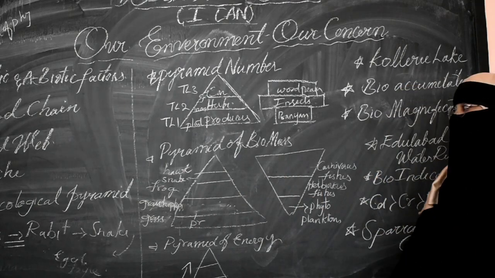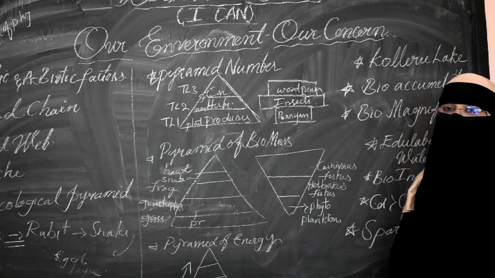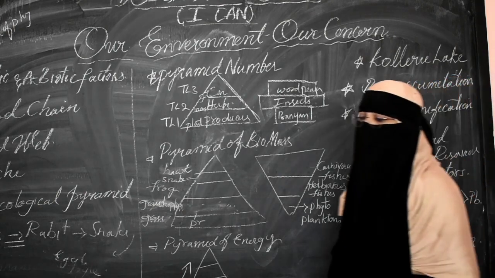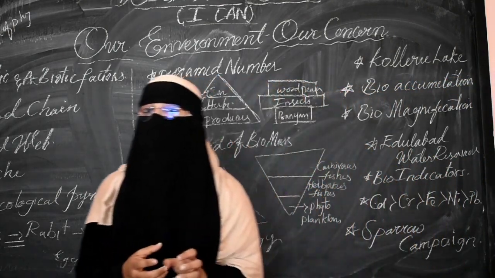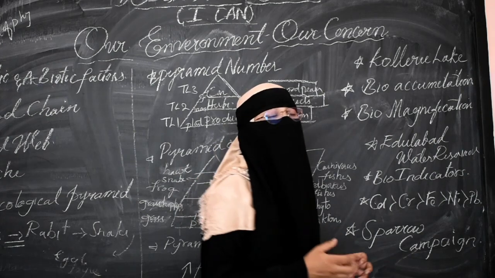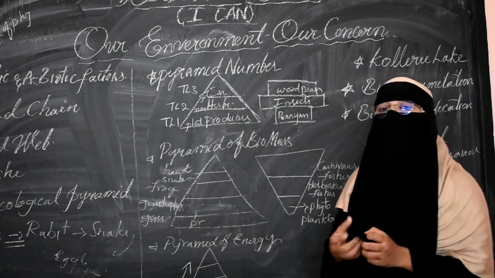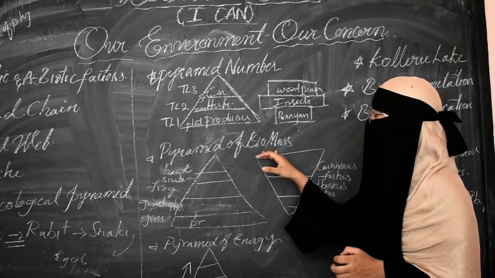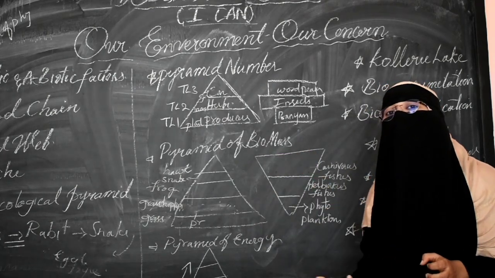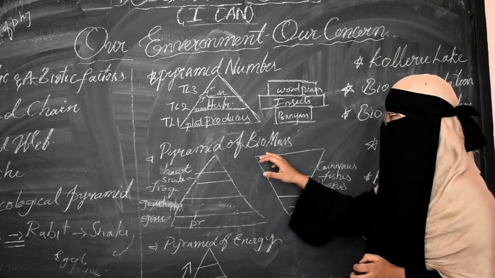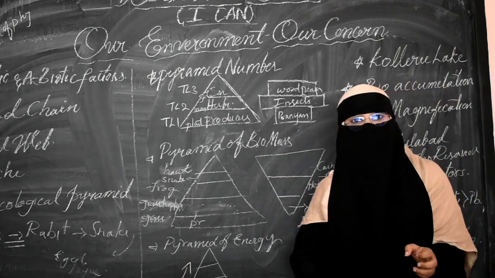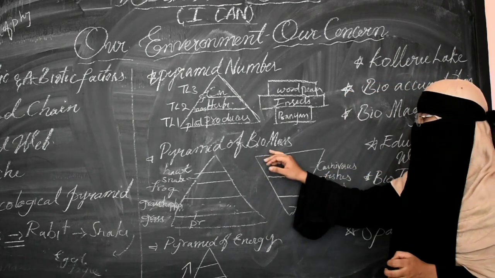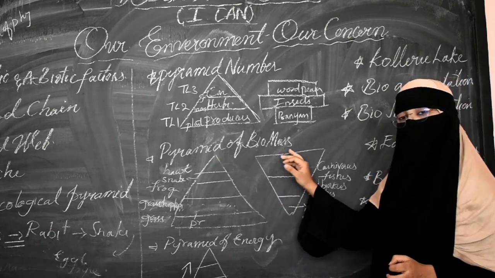So many of the times, what is meant by biomass will be asked, so we need to be aware of it. Any mass of organic material, organic mass produced due to the fixation of carbon dioxide, which can be converted into energy fuel, is known as biomass. So we need to be aware of the simple definition of biomass.